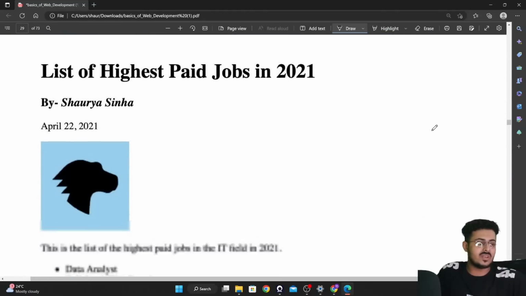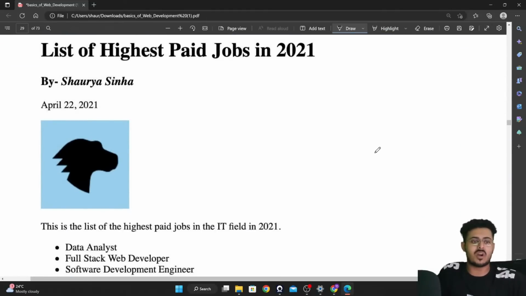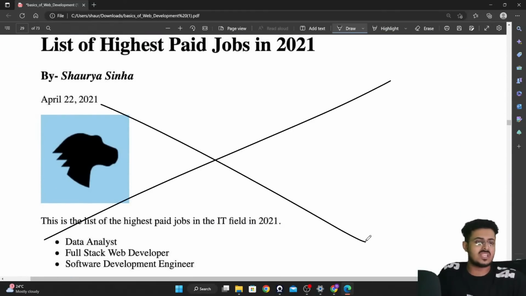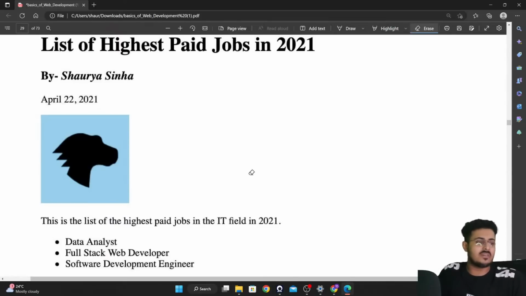So right over here, this is our mock-up, guys. As you're able to see, this is just an image. This is not a website. We want to create a website that looks like this. Are you guys able to see this? Please let me know, guys.